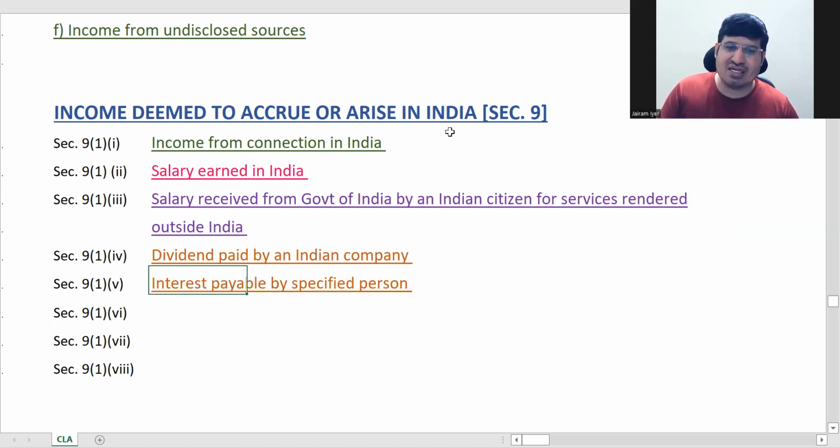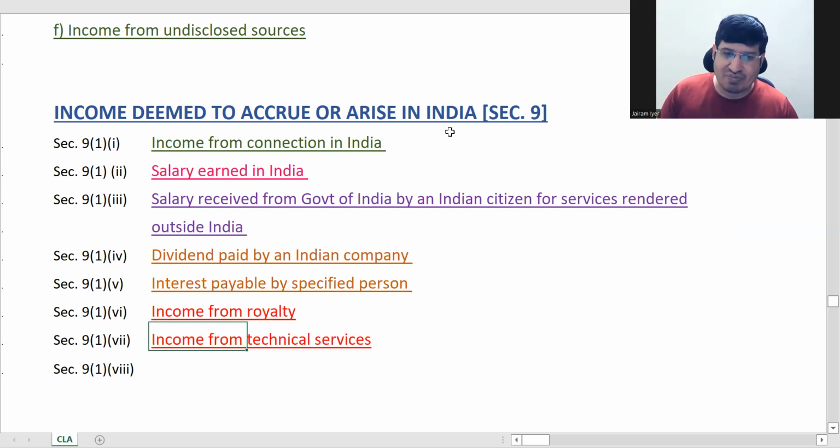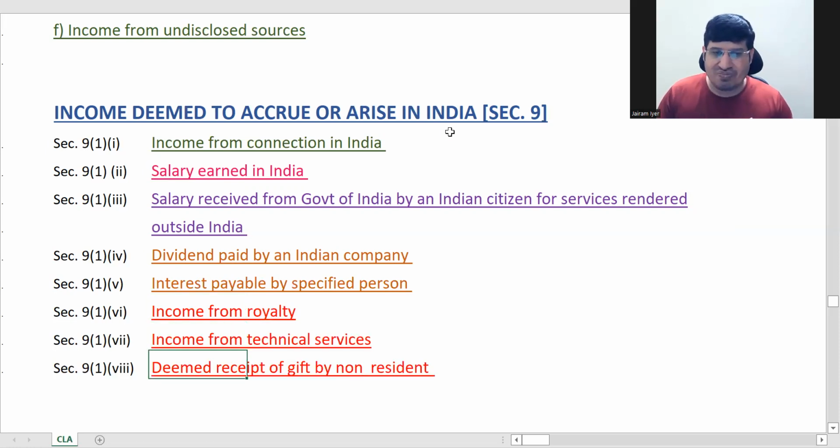Interest payable by specified person. We'll see who comes under specified person. Some specified people are there. If they are paying interest to some specified people, then that is deemed to accrue in India. And then income from royalty, income from technical services, deemed receipt of gift from a non-resident.